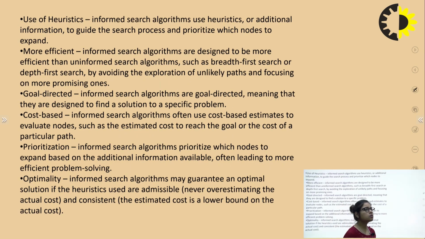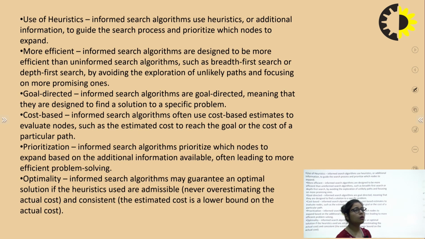Now, what is the use of heuristic? In informed search algorithms, we use heuristic or additional information to guide the search process and prioritize which node to expand.